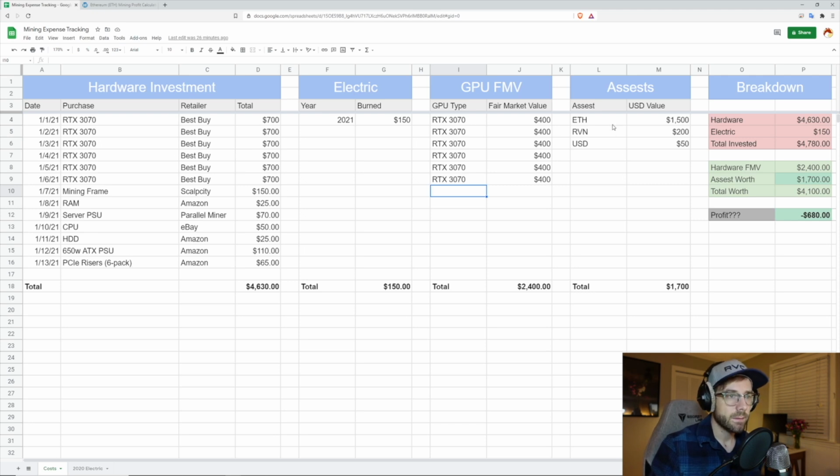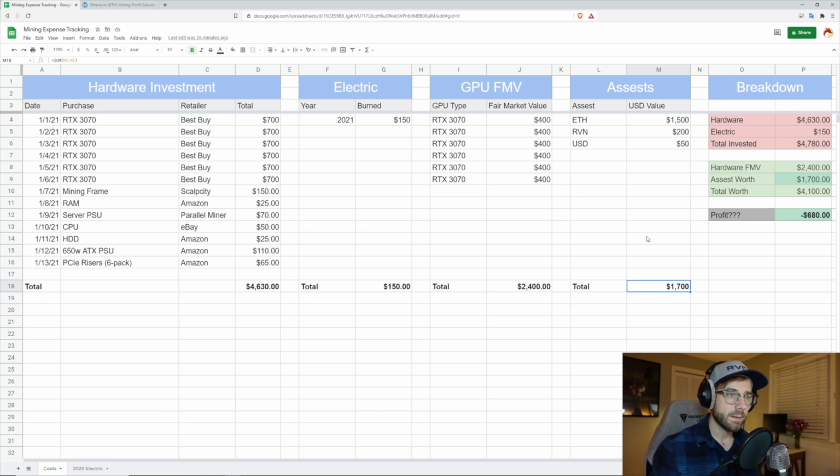Okay, next thing we got to do is enter in your assets. And in this example, we're going to say that you mined, in USD, by the way, $1,500 in Ethereum so far. And then you also mined some Ravencoin. You mined $200 in that. And then maybe you sold some of that and you now have $50 locked in US dollars. So you can enter in your assets here, and that in our case will give us a total assets between cryptocurrency and US dollars of $1,700.